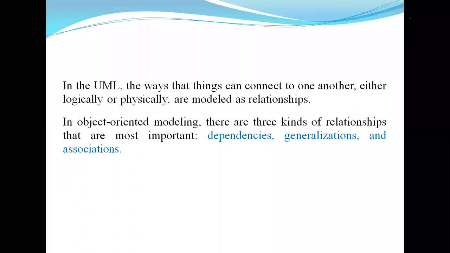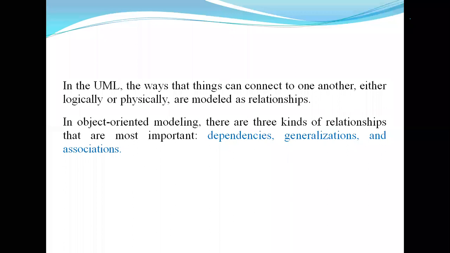In any system, such as an ATM system, library system, railway reservation, or online shopping, every object must communicate with another object. For example, in DMart or Reliance markets, the customer must communicate with the billing officer. The message passing between two classes or objects is represented by relationships.